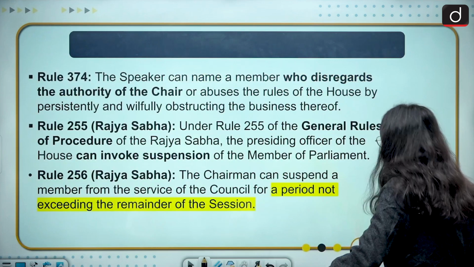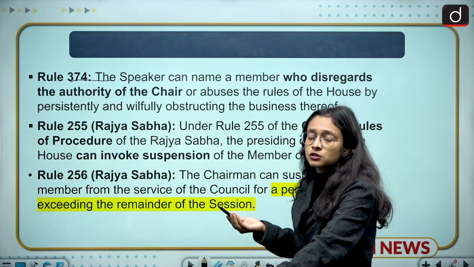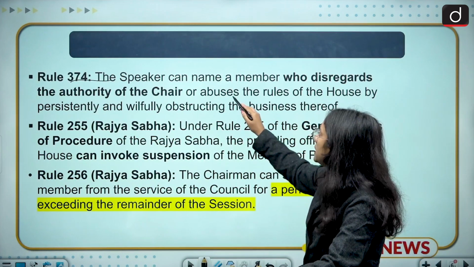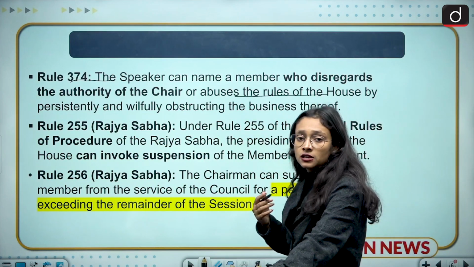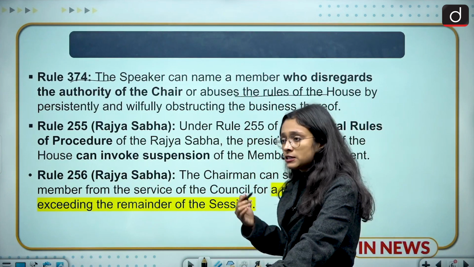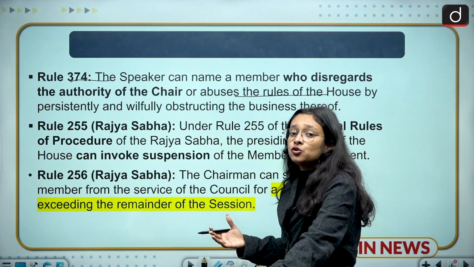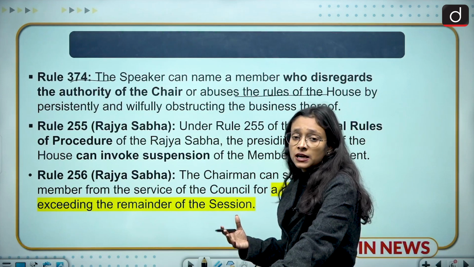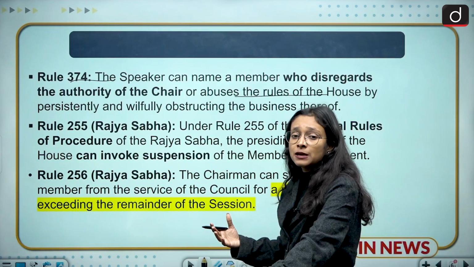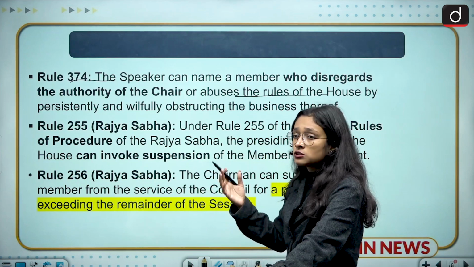The next scenario is Rule 374. What does this Rule 374 deal with? It also deals with the Speaker of the Lok Sabha, who has the authority of the chair to withdraw and suspend any person for the remainder of the session. It means that suppose this is the winter session of the parliament, and if any person is doing any undemocratic behavior which is not acceptable and which is unwelcoming in nature, then the person can be suspended for the remaining session of the parliament, not for the whole 4 or 5 years. So this is the difference.